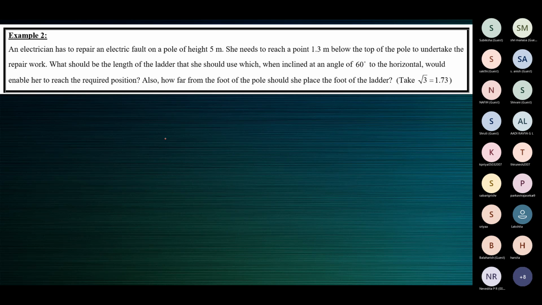In example 2, there is an electric pole which is 5 meters tall. The electrician has to reach a point 1.3 meters below the top of the pole. This is the top of the electric pole, and let's say that this is 1.3 meters. So the electrician has to reach this point, which is 1.3 meters below the top of the pole. Children, after this, you're going to take up a test. So we'll just recall and then we'll take up a test.